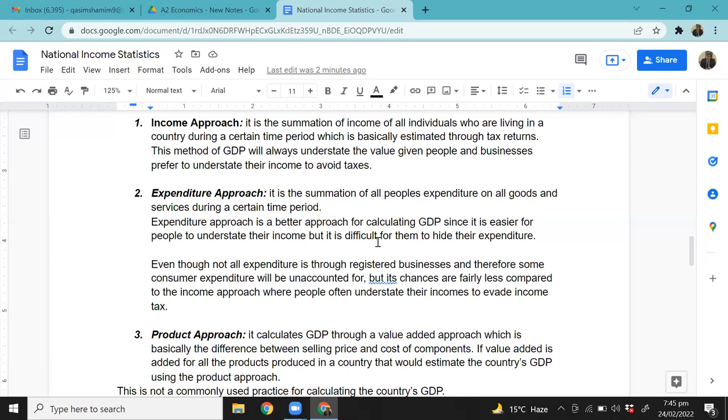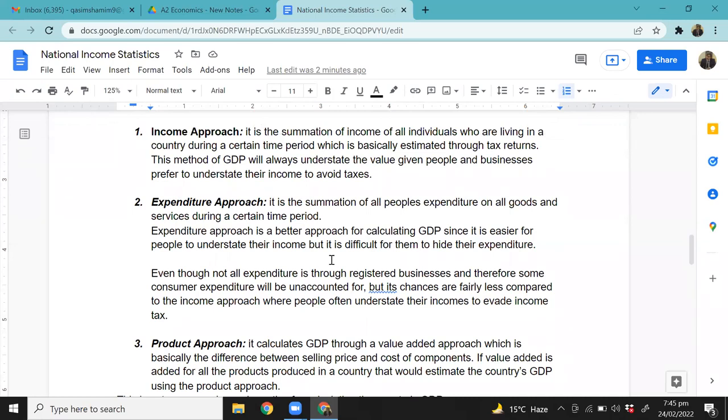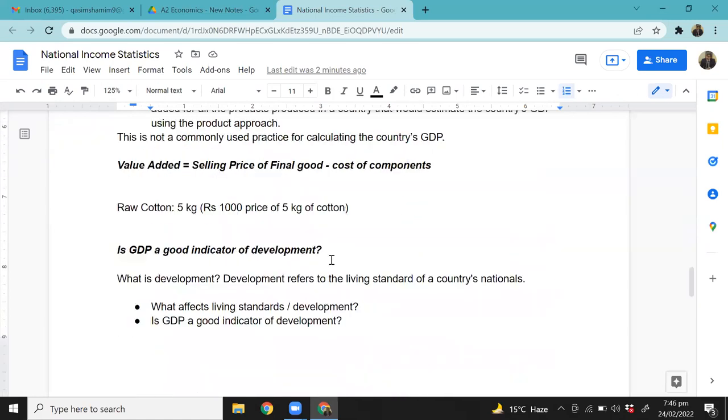That extra 0.5 billion is the undeclared income that people didn't mention. Is this making sense, students? Okay, so that's the idea. But ideally, as per the theory, if no transaction is undeclared, then all three approaches to GDP should give you the same value. Easy, we good? Any confusion so far?